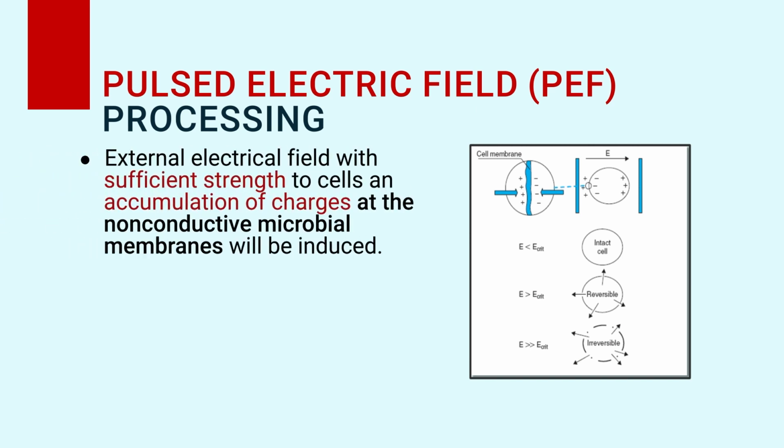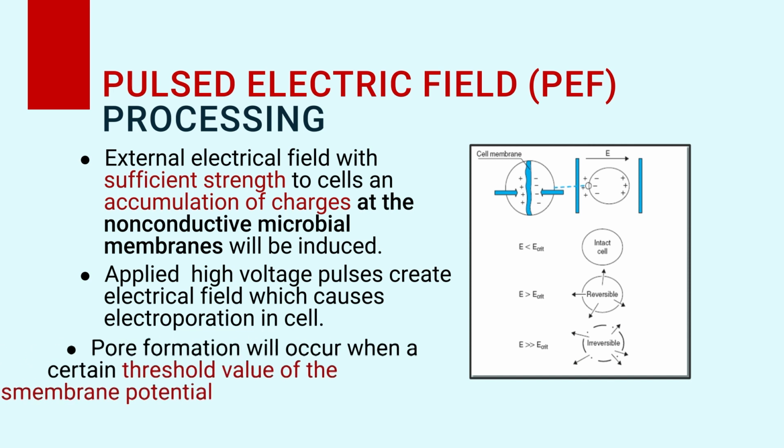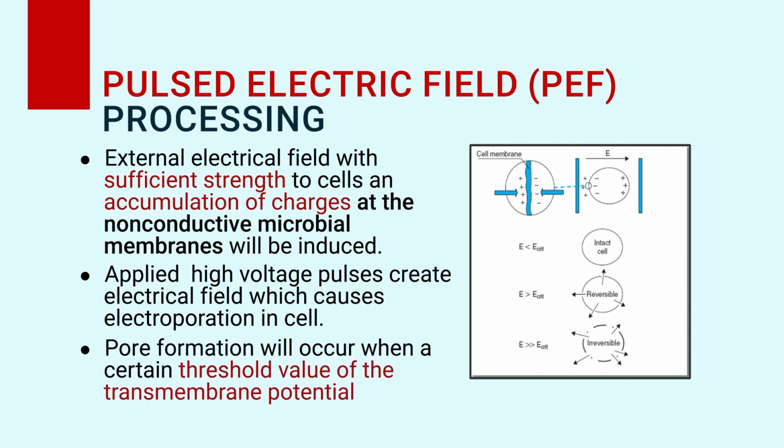In this high external electric field, accumulation of charge will take place, along the membrane. You see how the charge distribution is there when it is placed between electrodes. It means within the electrodes there is a high electric field, and particularly there is a drag on the surface. So what is it causing? It depends on what value of electric field is there.